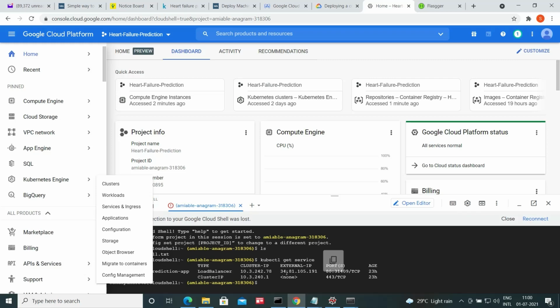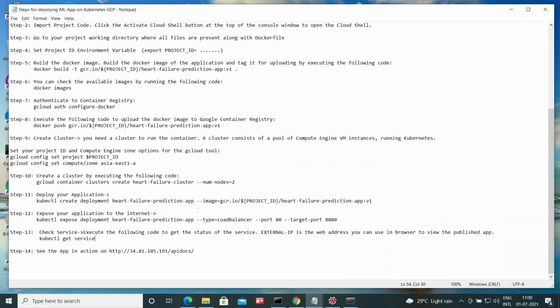As you can see, the heart failure prediction app has an external IP address given here, and it is up and running. So we have to make sure it is up and running, and we can get the external IP address. Then finally, we'll see the app in action at http://this external IP address/api/docs.